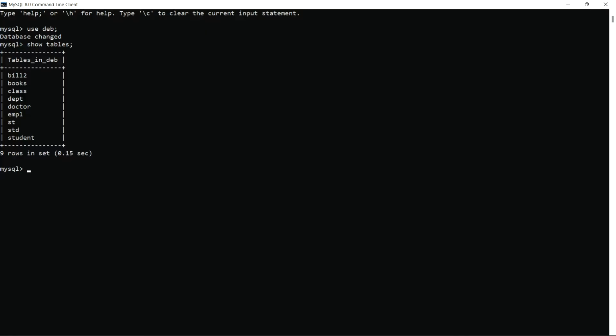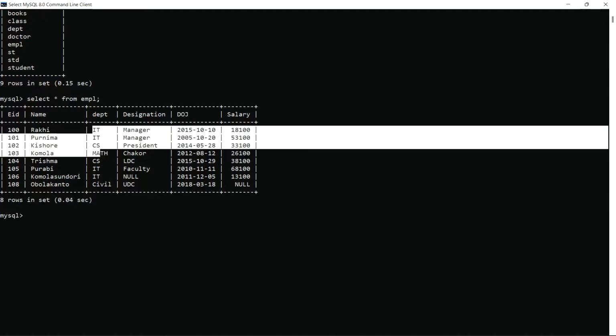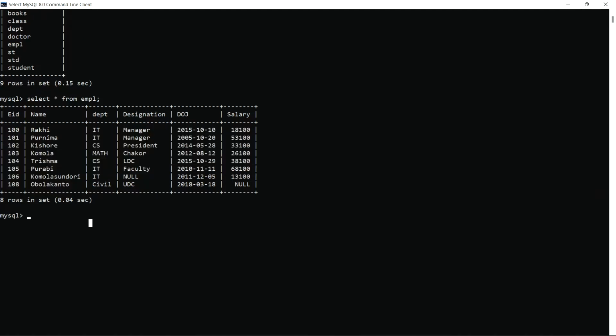Let me show. Here you can see I have executed one code, that is show tables. You must remember show tables. This code is executed to list the tables which I have created in my database. So let me see: select star from EMPL. Is there any value? Yes. Now suppose you see the department IT, multiple times IT is repeated. So I need to remove this. So what I can write: select distinct department from EMPL.